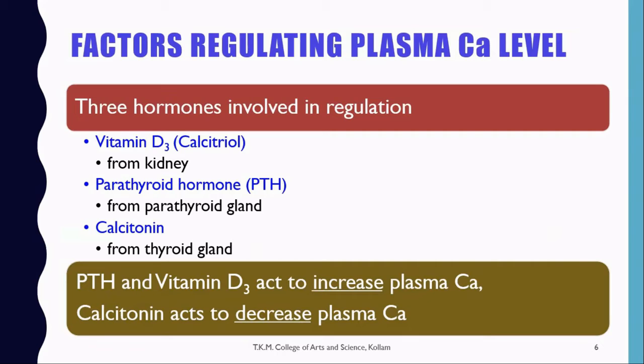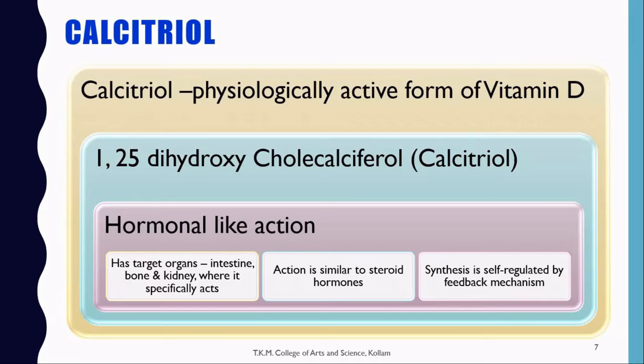Next, we will see about the factors regulating plasma calcium level. Three hormones are involved in the regulation process. First one is vitamin D3, otherwise known as calcitriol, which is secreted from the kidney. Second one is parathyroid hormone or PTH, which is secreted from the parathyroid gland. And third hormone is calcitonin, secreted from the thyroid gland, among which parathyroid hormone and vitamin D3 act to increase the plasma calcium level, whereas calcitonin acts to decrease plasma calcium.